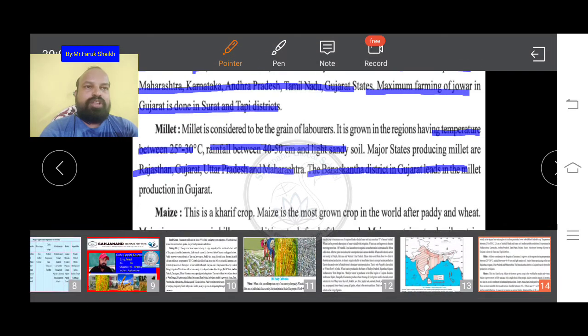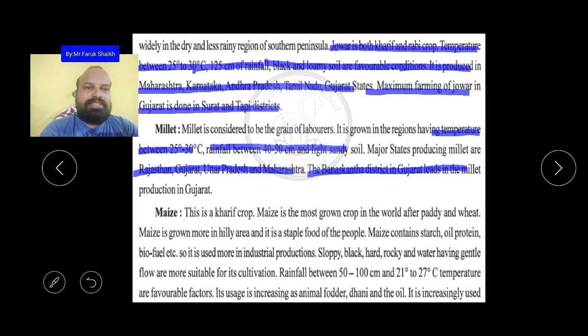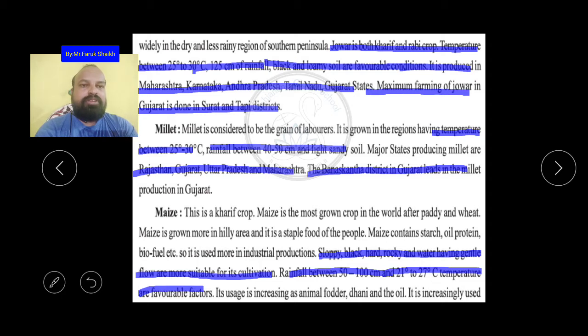Let us see what the suitable factors for maize are. So maize contains starch, biofuel, and oil, and there are favorable factors. Sloping, black, hard, rocky soil and water having a gentle flow are more suitable for maize cultivation. The rainfall between 50 to 100 centimeters and 21 to 27 degrees Celsius temperature are favorable factors for maize. Maize contains starch, oil, protein, biofuel, etc. So this is maize, makai.